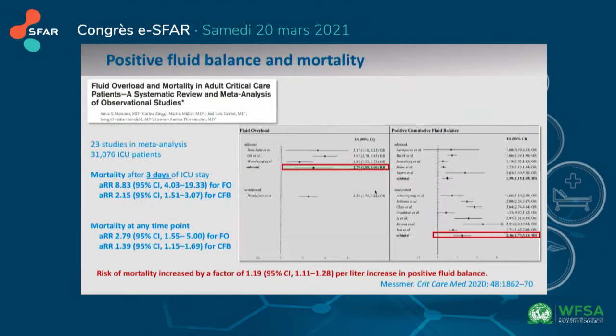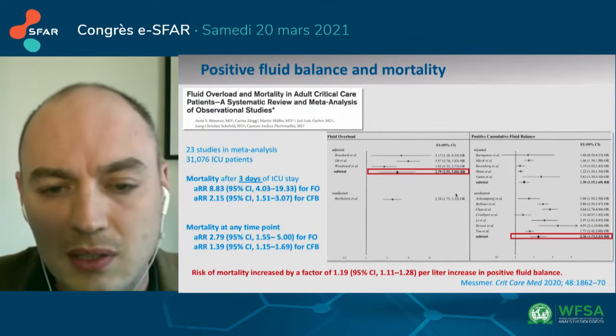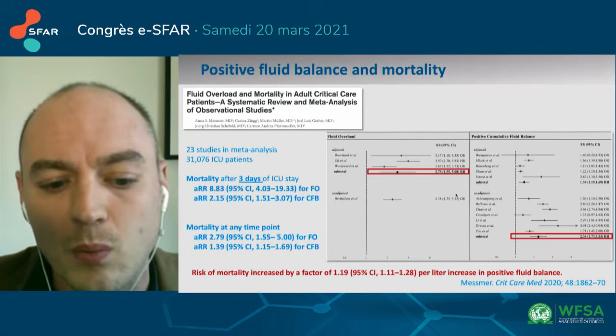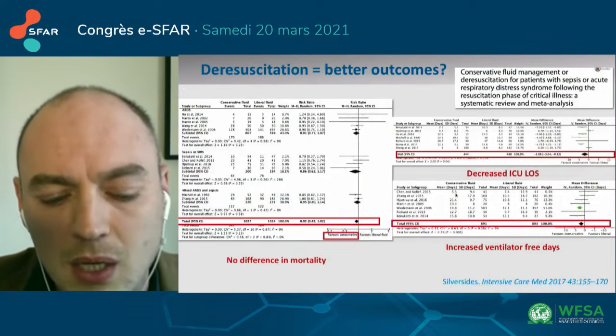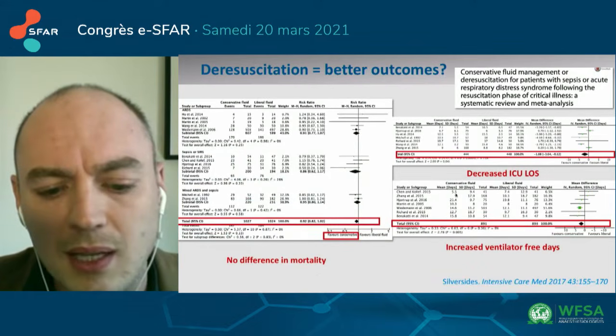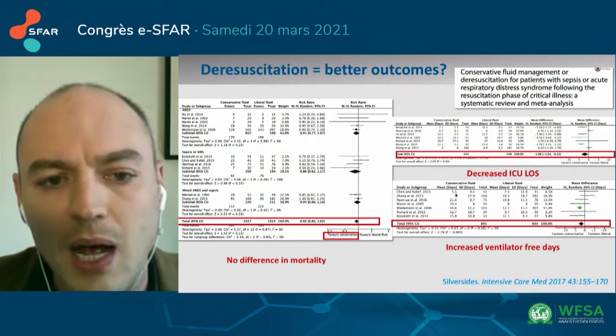And this is what has been underlined in this meta-analysis. A positive fluid balance and fluid overload have been consistently associated with an increased risk of mortality. But does it mean that DRES leads to better outcomes?